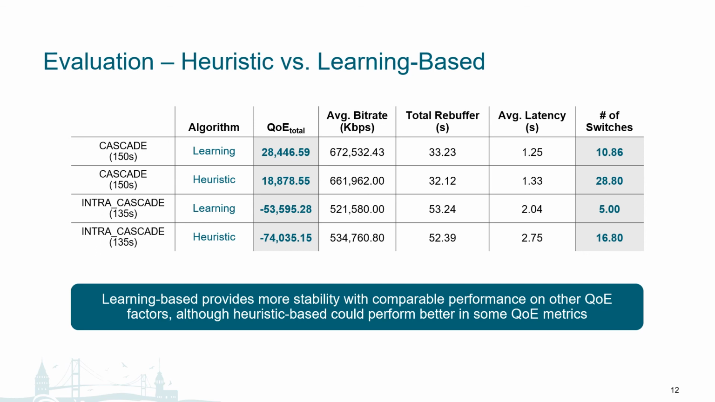However, we also know that heuristic-based has its own merits in the sense that it could potentially achieve better results on some QoE factors, such as rebuffering. So this suggests that different ABR algorithms do have their own strength, and hence having an ABR selection module that could select the best one based on changing requirements and environment conditions may help us leverage these ABRs better.